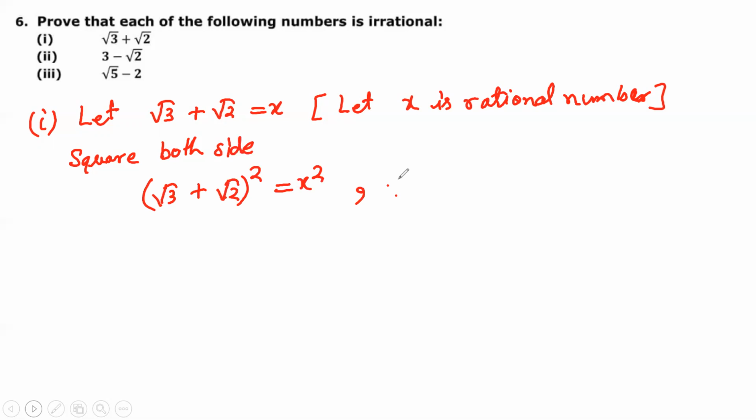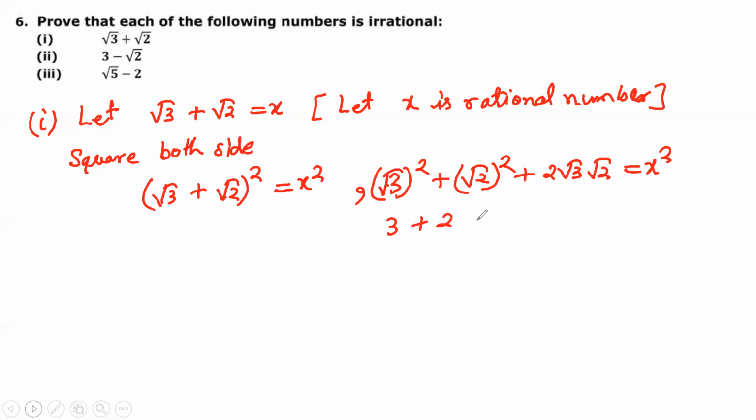So I can write under root 3 square plus under root 2 square plus 2 into under root 3 into under root 2, that is x square. So under root 3 square is 3, plus 2 under root 6, that is x square. So I can write under root 6 is equal to x square minus 5 upon 2. Am I correct?